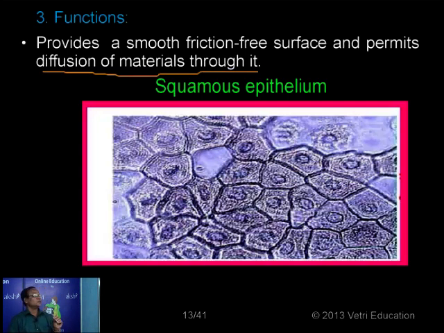Mainly these are the functions, but it is also protective. For example, the skin epidermis is made up of squamous epithelium. It protects the body against the loss of water. It prevents the loss of water by dehydration from the body. That is also brought about by the squamous epithelium. So it provides two functions as given here, but actually three functions. Protection you can also include.